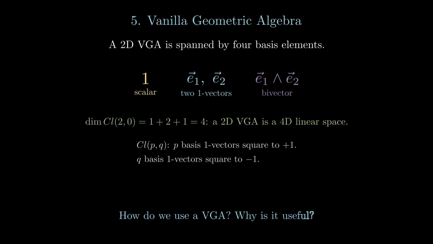Let's come to the very important topic today, the applications of VGA. Why do we use a VGA? Why do we construct it? And why is it useful? We come to its application, the grade separation method. In GA, grade means the dimension of the element: scalars, vectors, bivectors, trivectors, four vectors, and so on. Because the geometric product gives us a lot of information, the multidimensional information provides something more than the traditional representation.